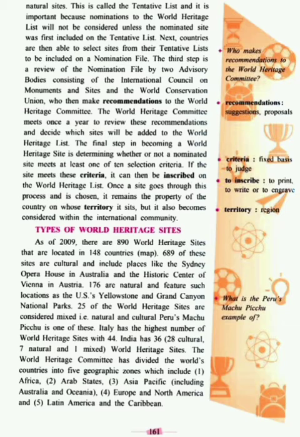The World Heritage Committee has divided the world's countries into 5 geographical zones, which include Africa, Arab States, Asia Pacific, including Australia and Oceania, Europe and North America, and Latin America and the Caribbean. So the World Heritage Committee divided the whole world into 5 geographical areas. One part is Africa, another is Arab States, the third is Asia Pacific, then Europe and North America, and Latin America.